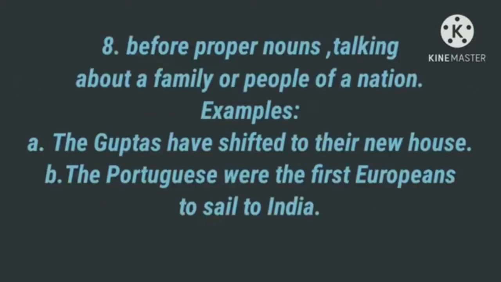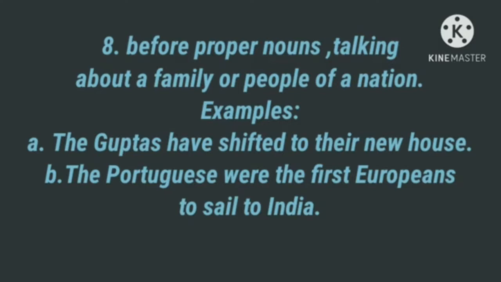Before proper nouns when talking about a family or people of a nation.